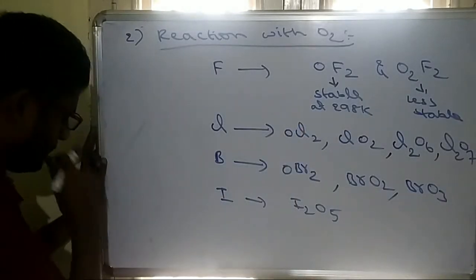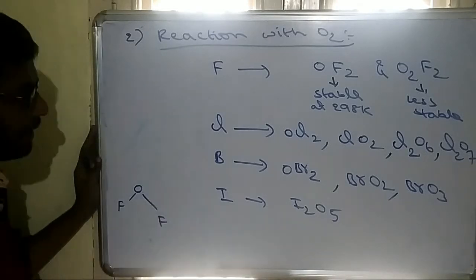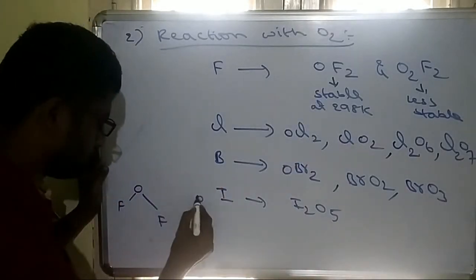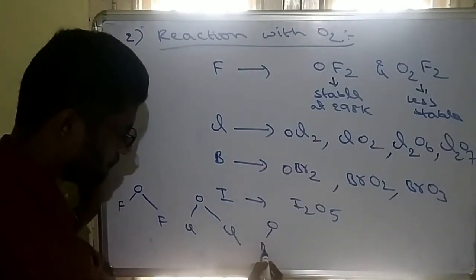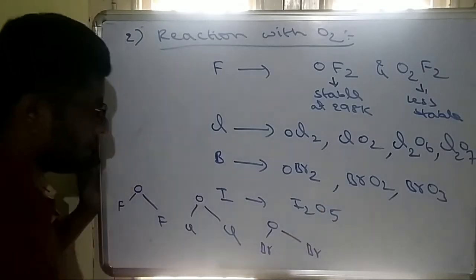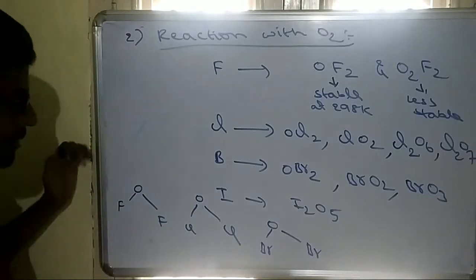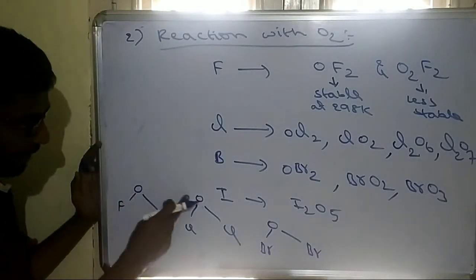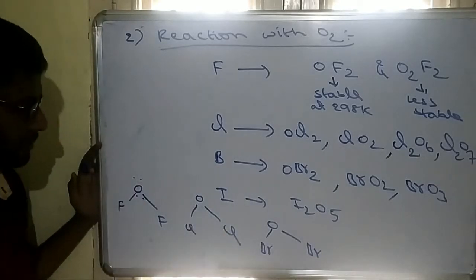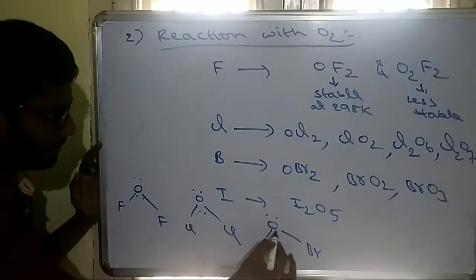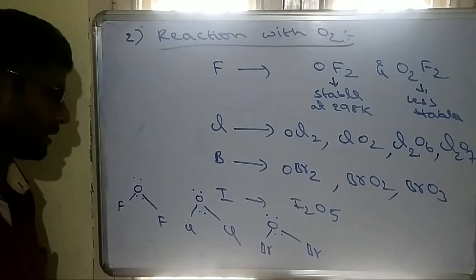Among these, when we write the structure of these dihalogen oxides like OF2, OCl2 and OBr2, these are the dihalogen oxides. Among these three, the central atom is oxygen. It has two lone pairs and two halogens. When writing the hybridization, all of these have sp3 hybridization.